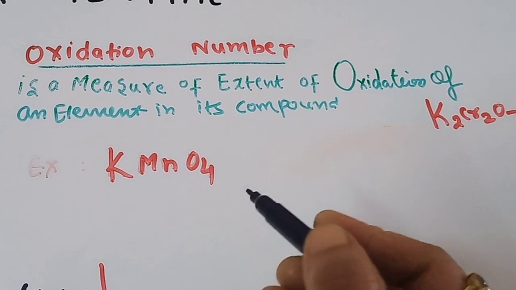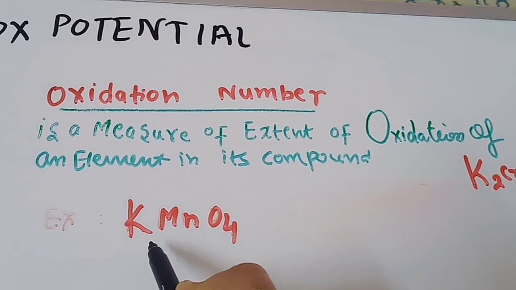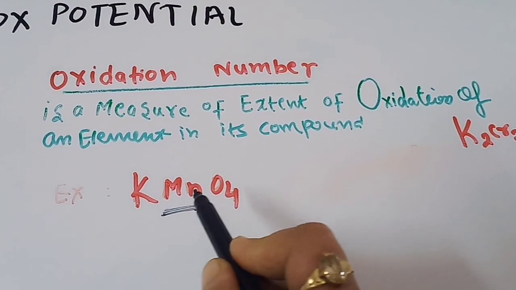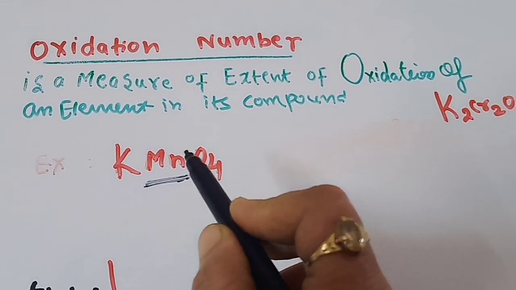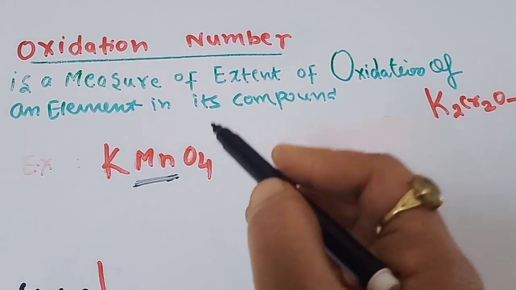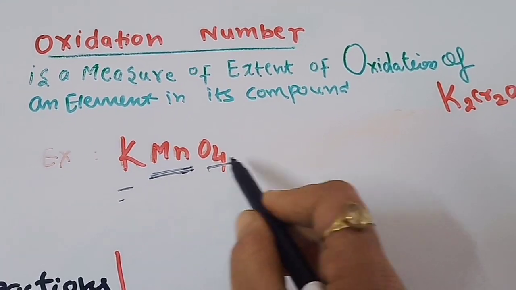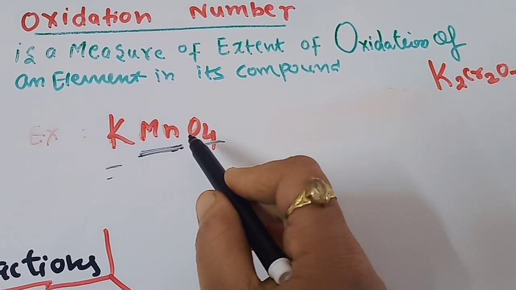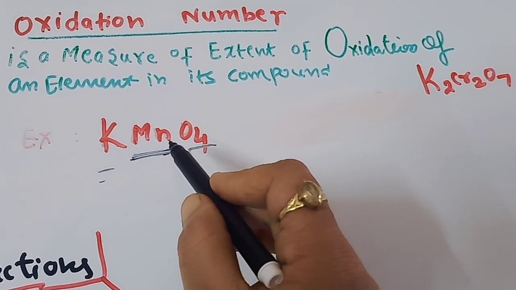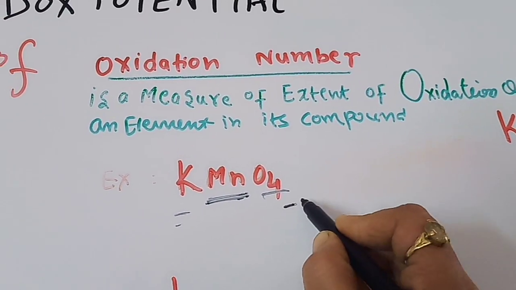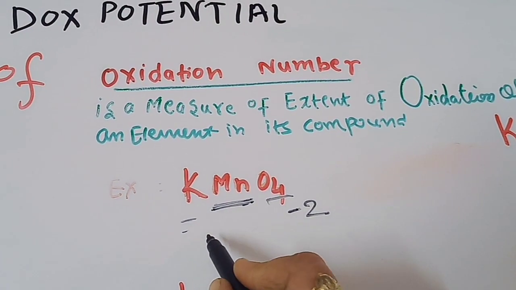So we can find the oxidation number of manganese in KMnO4 here. To find the oxidation number of Mn, first we should know the oxidation numbers of oxygen and potassium. If two are known, we can identify the third. The oxidation number of oxygen is -2, and that of potassium is +1.